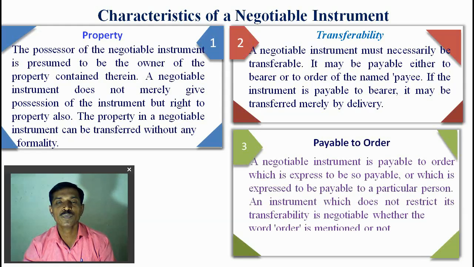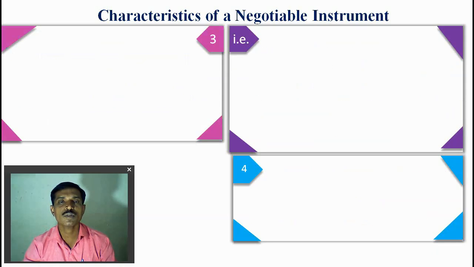Payable to order: a negotiable instrument is payable to order when it is expressed to be so payable, or expressed to be payable to a particular person. Like in a check we write pay to the order of a person, and in a bill of exchange we also write payable to order. An instrument which does not restrict its transferability is negotiable whether the word order is mentioned or not.